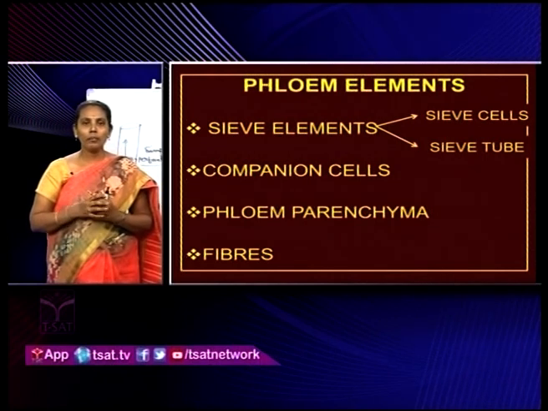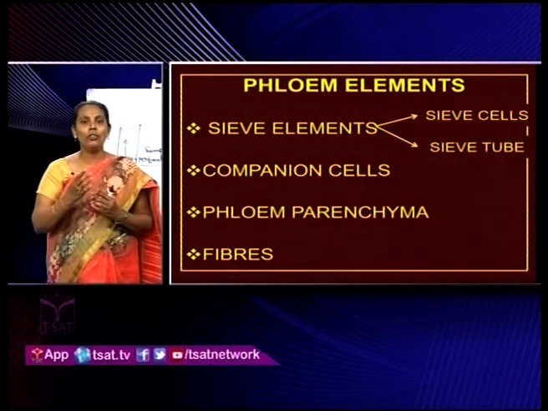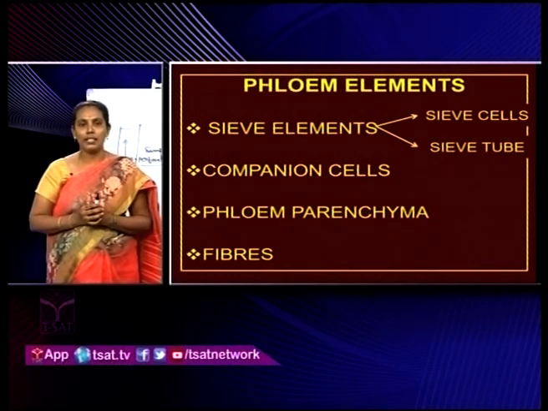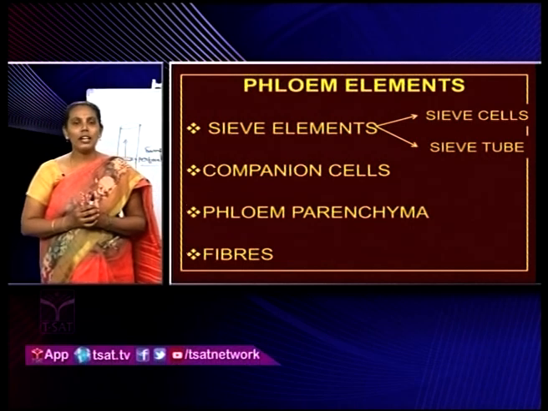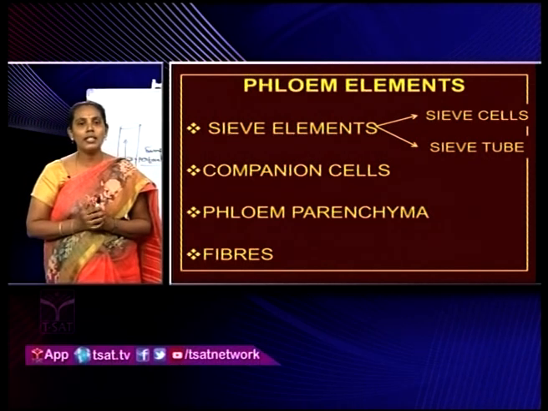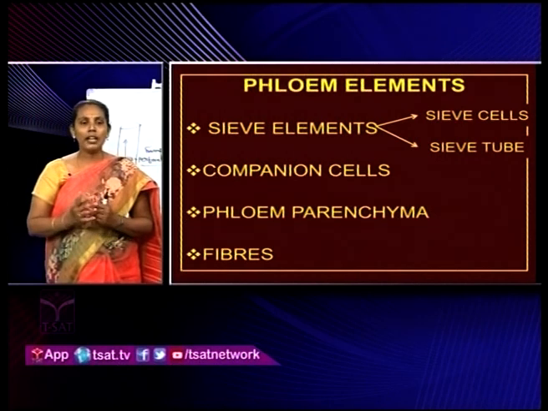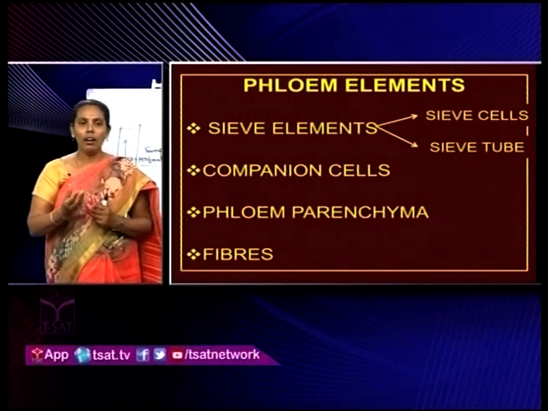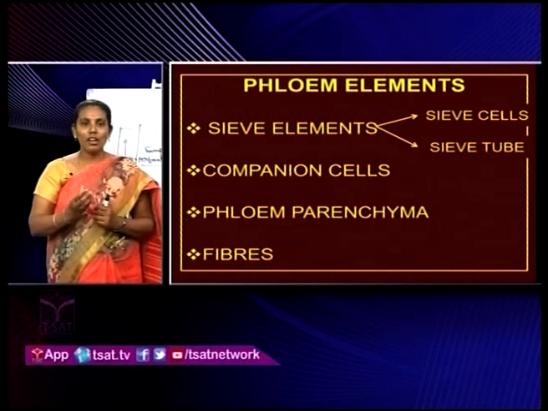Okay, and this function takes place through phloem only, and this phloem is made up of phloem elements. In this slide you can see the different types of phloem elements. There are four types of phloem elements. First one is sieve elements, and what are the characters of these sieve elements? These contain sieve areas on their cell wall and the disappearance of the nucleus.